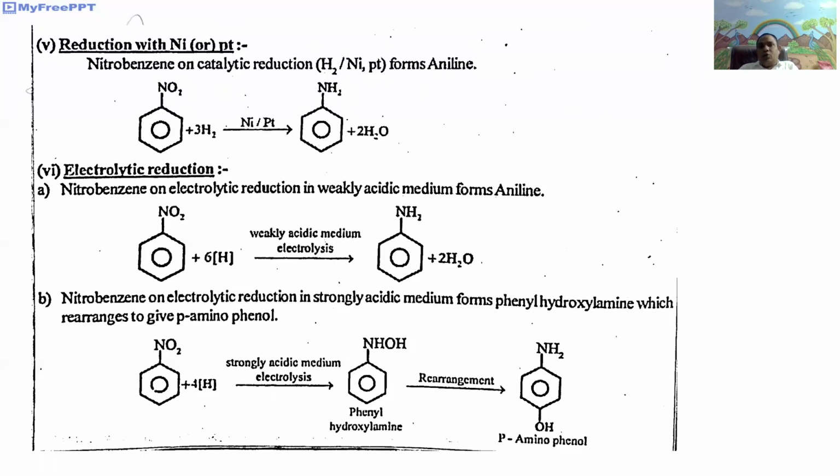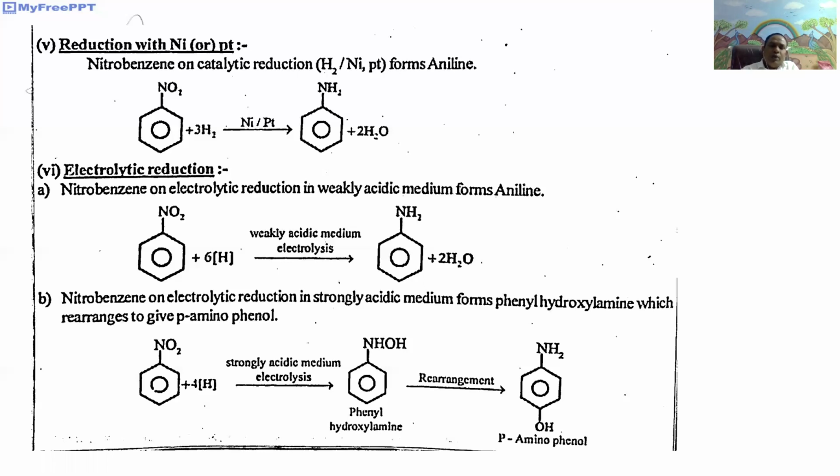But nitrobenzene on electrolytic reduction in strongly acidic media forms N-phenyl hydroxylamine, which undergoes rearrangement to give para-aminophenol.